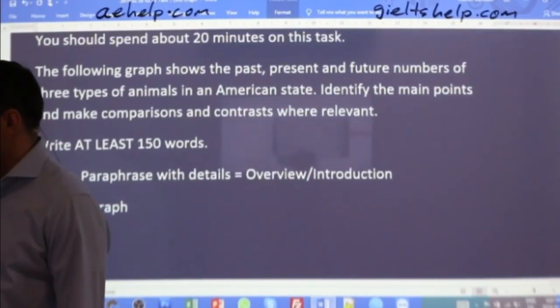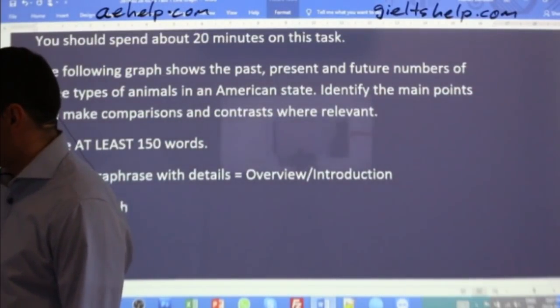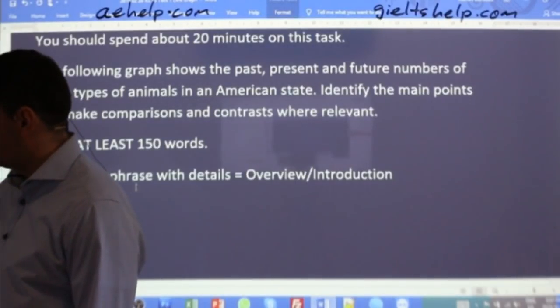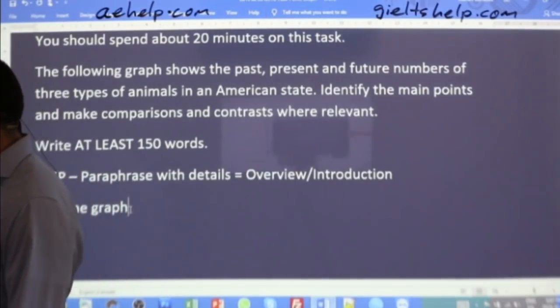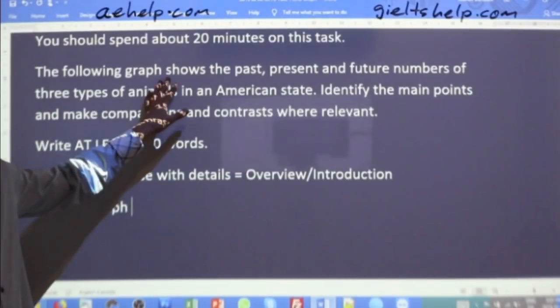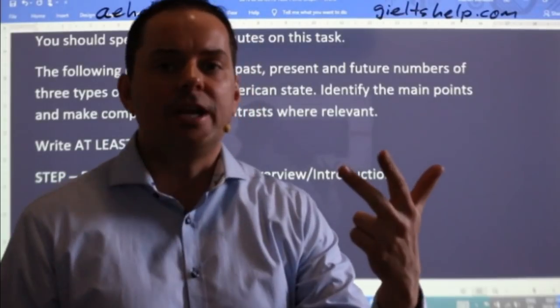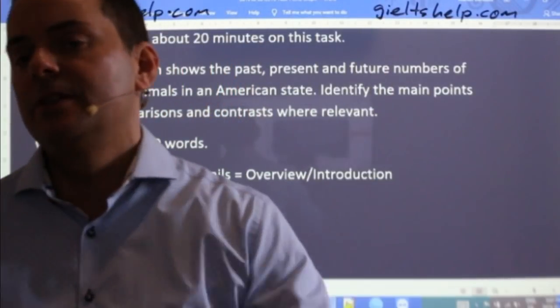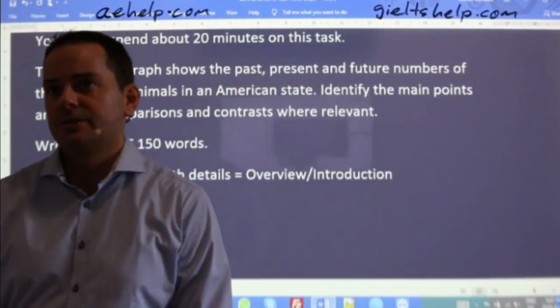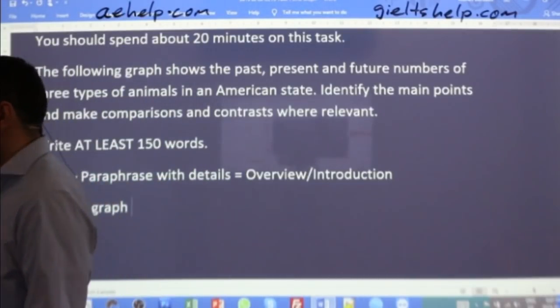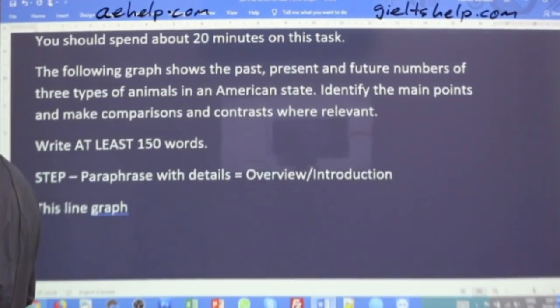So this line graph, know lots of synonyms for the word shows. Okay, indicates, depicts, illustrates, represent. Those are just some. There's lots. All right, keep those in mind. We'll build our vocabulary bank. I'm going to start our vocabulary bank right up here at the top.